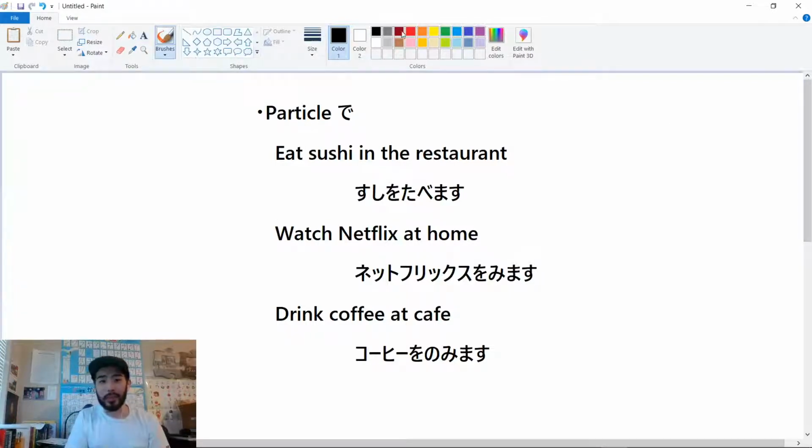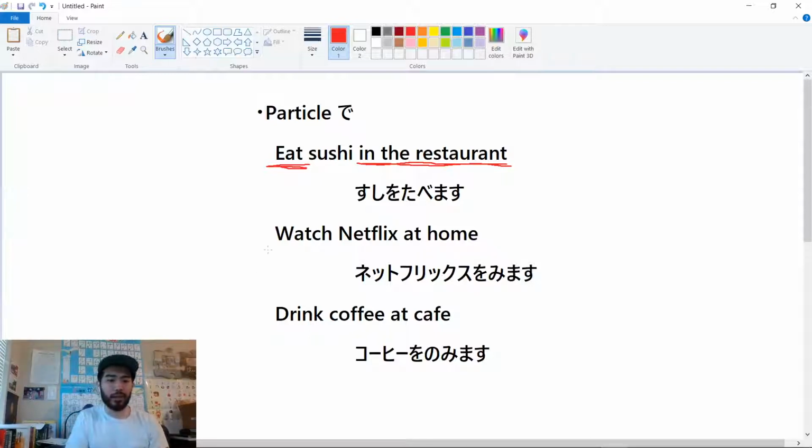Let's see example sentences. First one, eat sushi in the restaurant. So you have the action to eat and also the place, in the restaurant. So when you have action and place, you need to use the particle.